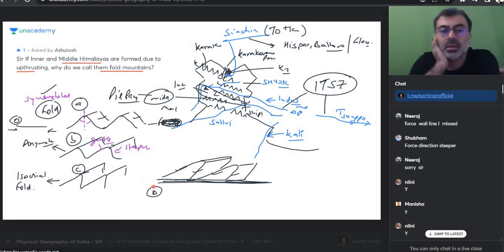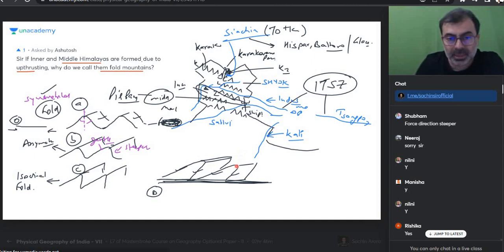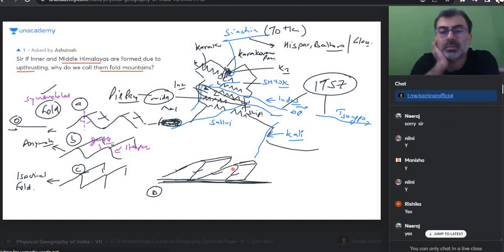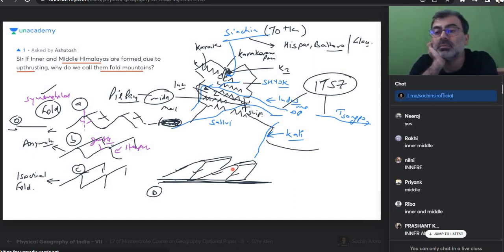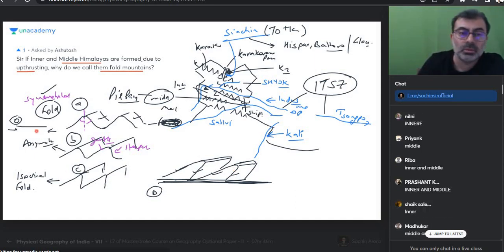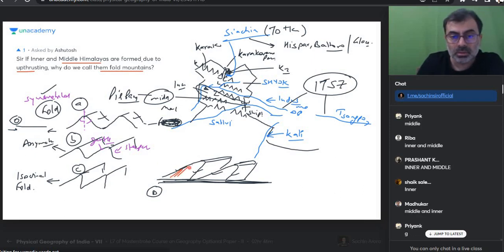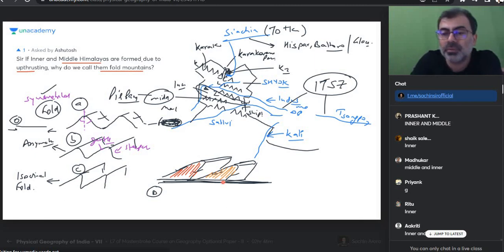Is everyone okay? Where in Himalayas can I expect D to happen? Which Himalayas? Inner Himalaya, middle Himalayas, D will be there, sir. True or not? Perfect. So these are red rocks, these are yellow rocks, and they got different minerals. Yes. A, B, C, D, where which one would be Shivaliks? Everyone?